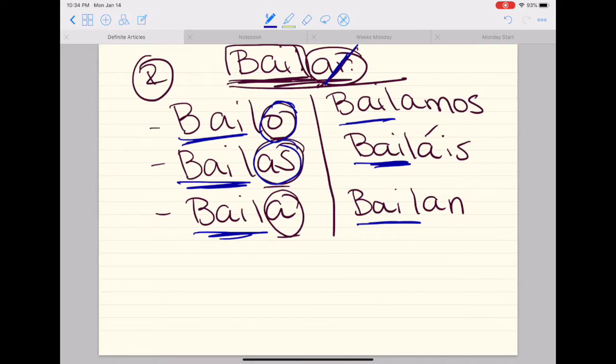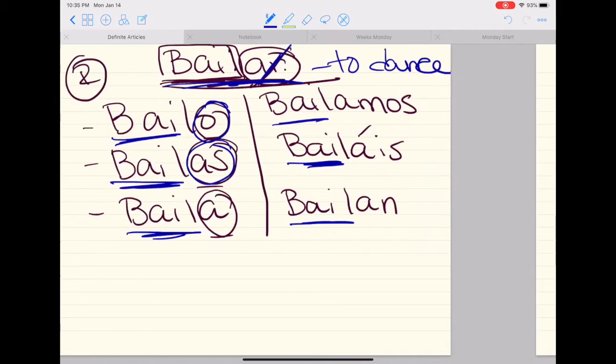And again, these are the endings to an AR infinitive. This is my infinitive because it ends in AR. It means to dance. My endings to an AR are o, as, a, amos, áis, an. Again, o, as, a, amos, áis, an.